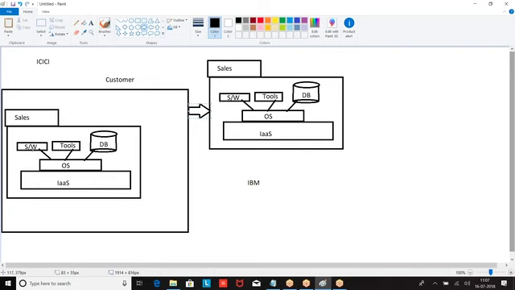Production is the environment where your live data is stored, the data required to run your business logic. These IBM people have exactly the same application that I have, but they don't have live data. The business data, whoever applied for a loan, whom I sanctioned, whom I rejected, the transactions they made, the payments they made, all this data is with ICICI.